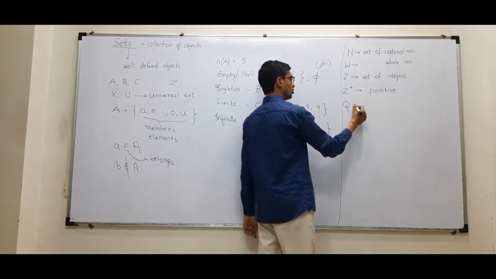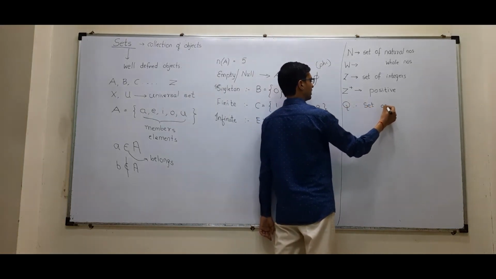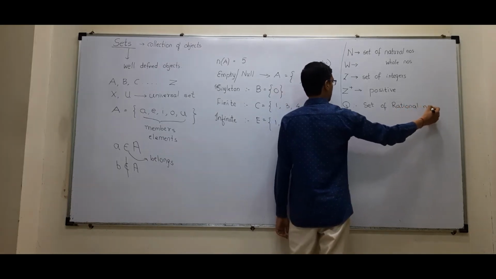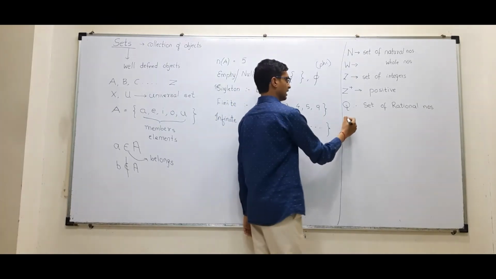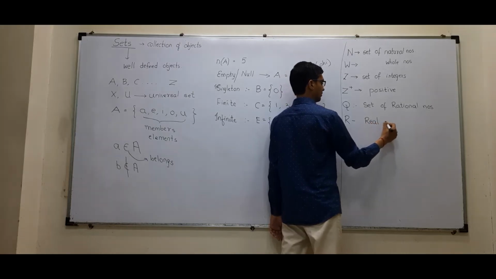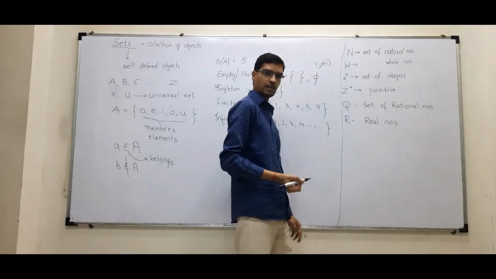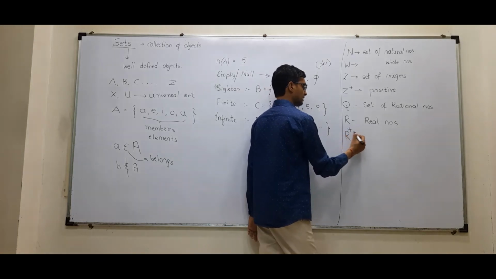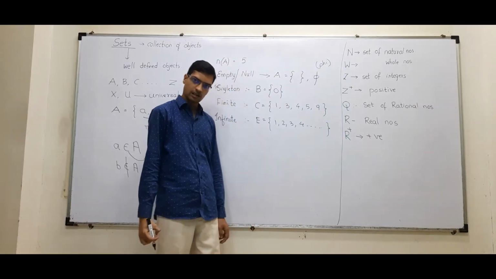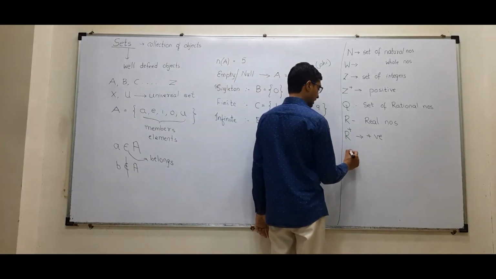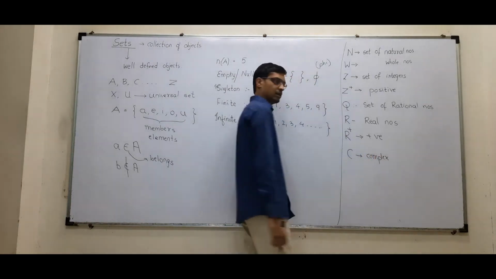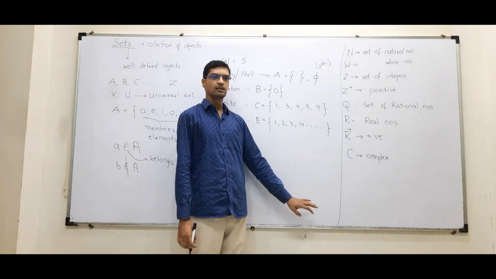Then Q stands for the set of rational numbers. Then we have R. R stands for the set of real numbers. If I say R plus, it stands for positive real numbers. You also have learned the complex set. It is denoted by C. C stands for the set of complex numbers. Okay? Is it clear? Understood everybody?